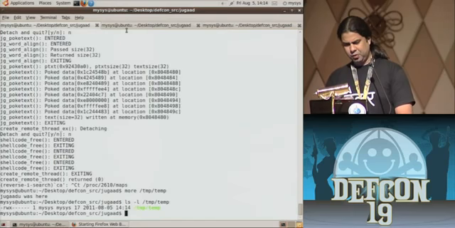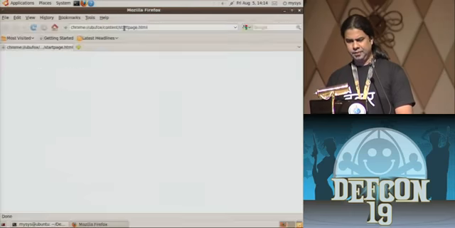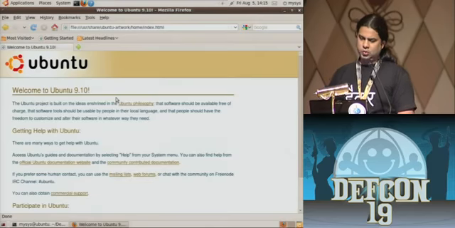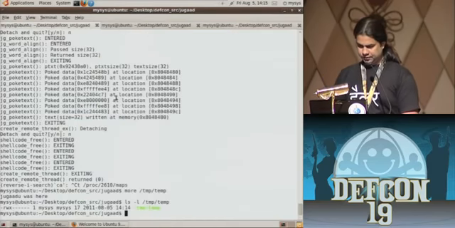So a real demo would be, I'll show you another demo, where I'll try to inject a TCP listener into Firefox.